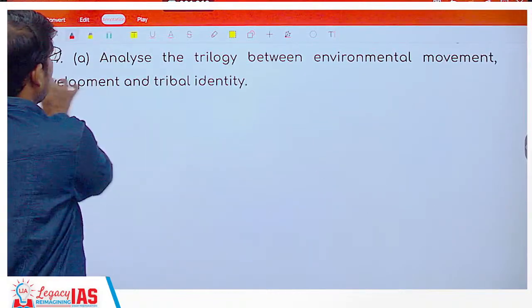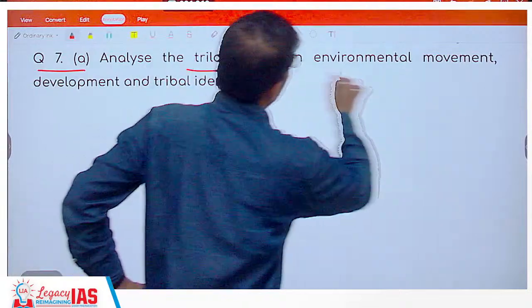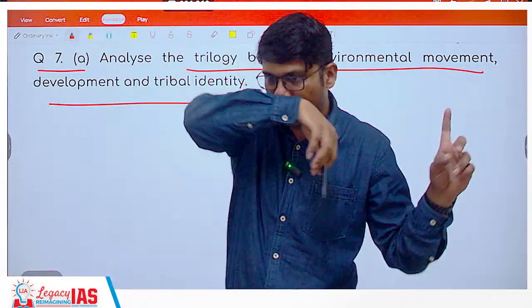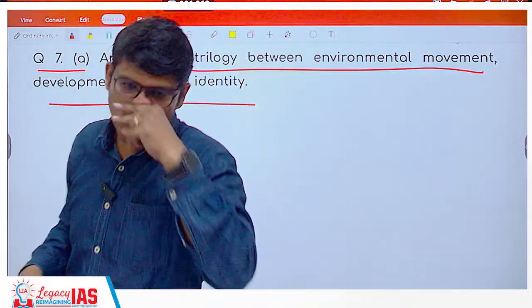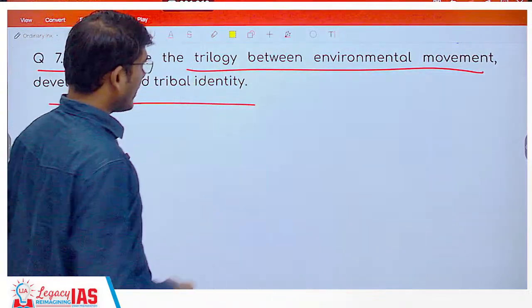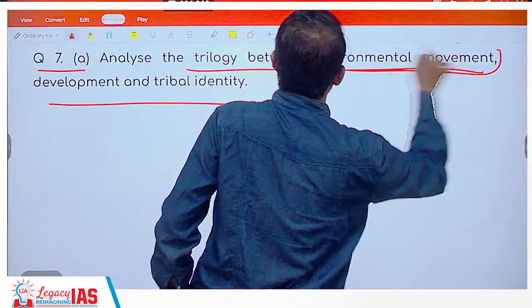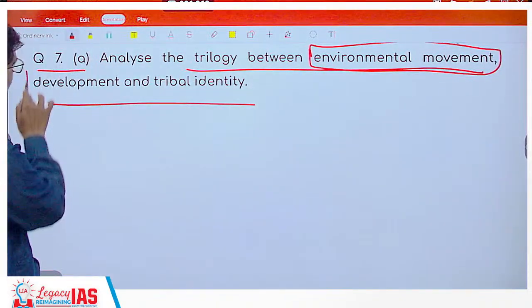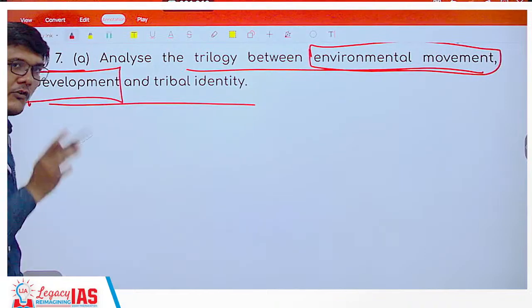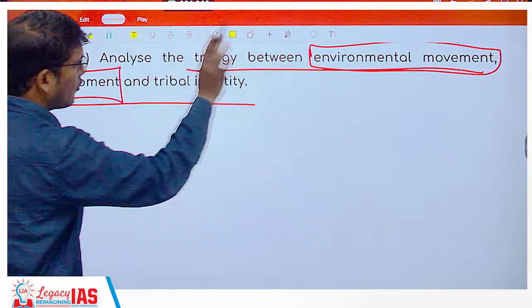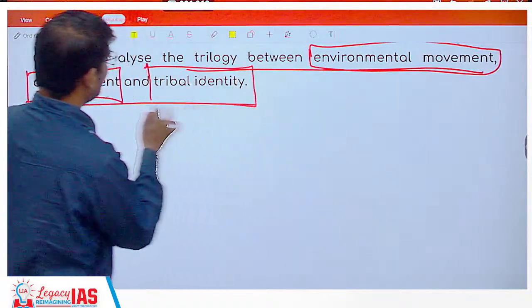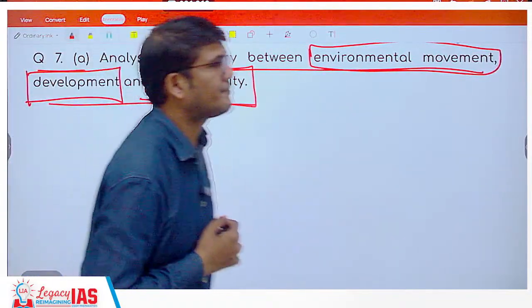Question 7a, analyze the trilogy between environmental movement, development and tribal identity. The theme is sort of similar, but the question is completely different. The environmental movement may hinder development, right? Because of the concept of saving the environment. At the same time, there is tribal identity also.